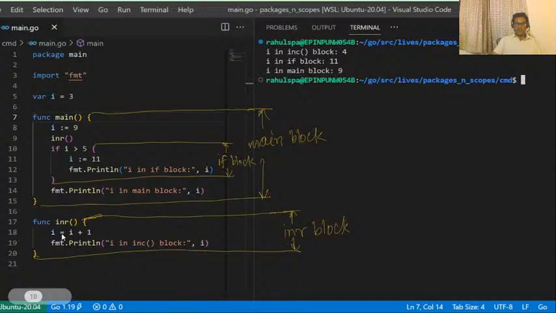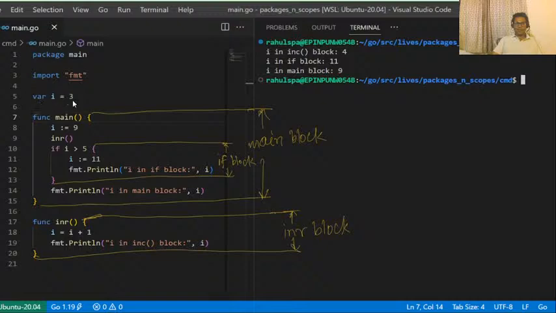This is not an initialization statement. This is just an assignment statement. What this statement is doing, this is not creating another variable with the name I. It is just incrementing the variable I, which I already declared at line number 5. How can this function INR access this variable I?